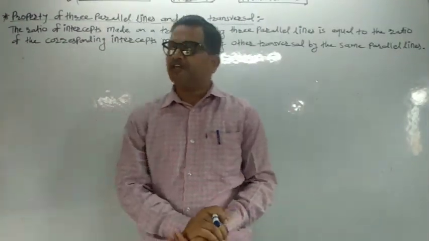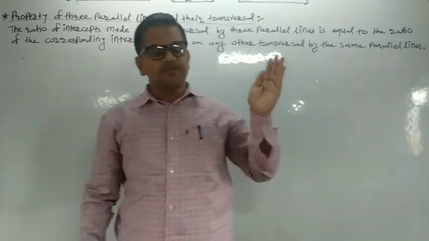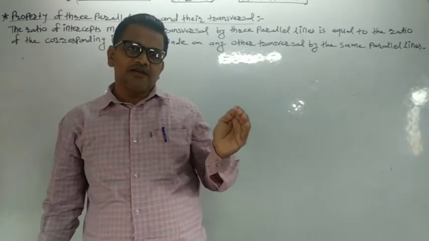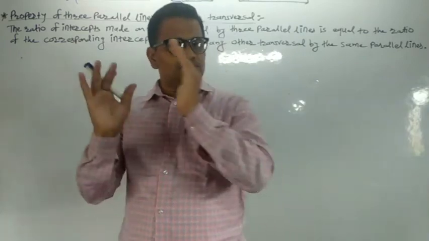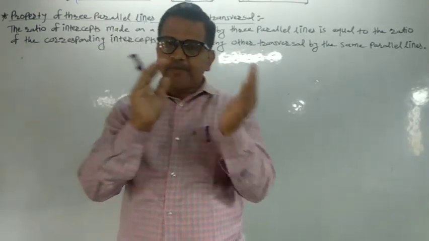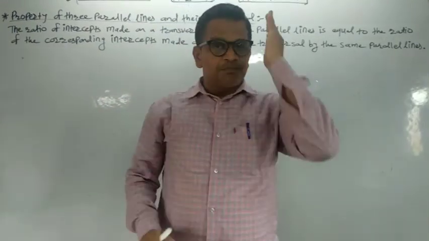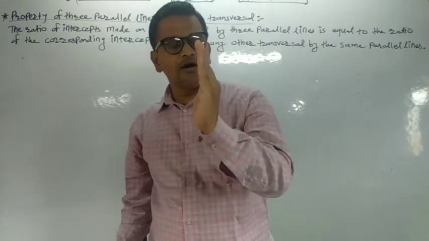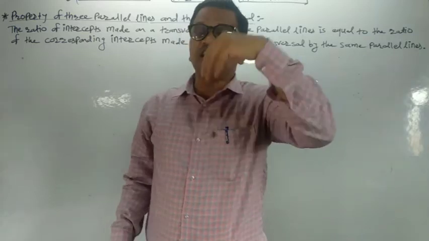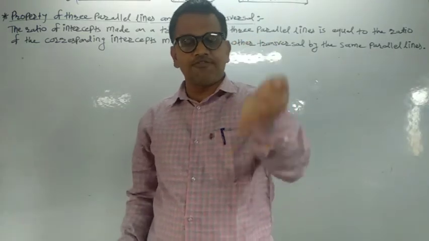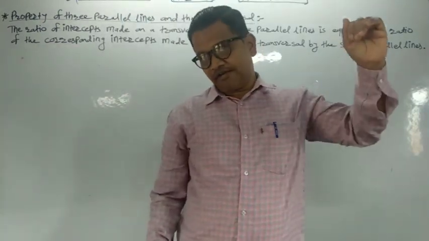Today we are going to study the first chapter of geometry, that is similarity. In the last lecture of similarity, we learned the property of the angle bisector of a triangle. Do you know what is meant by the property of the angle bisector of a triangle? The bisector of an angle of a triangle divides the side opposite to the angle in the ratio of the remaining sides. This is the property of the angle bisector of a triangle.